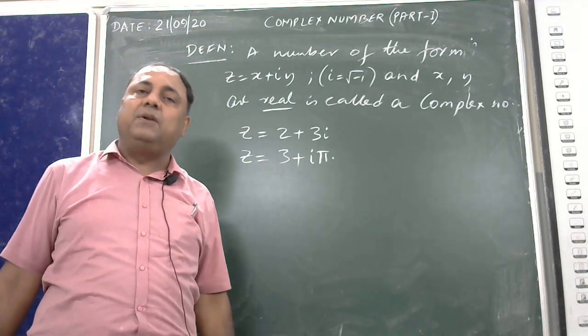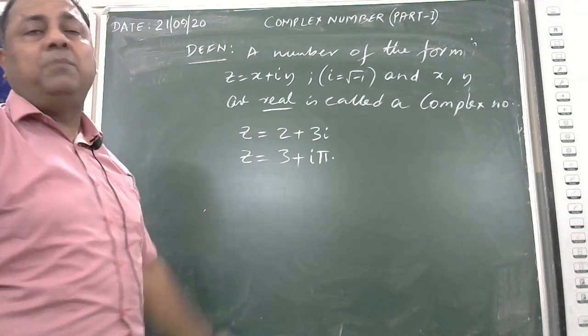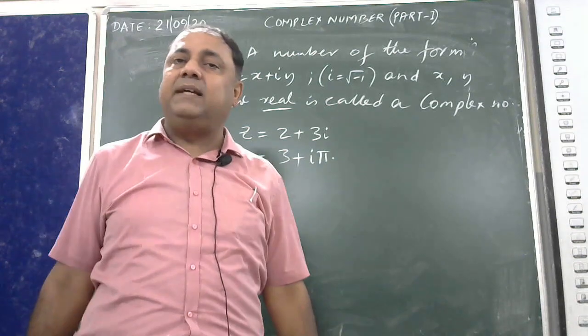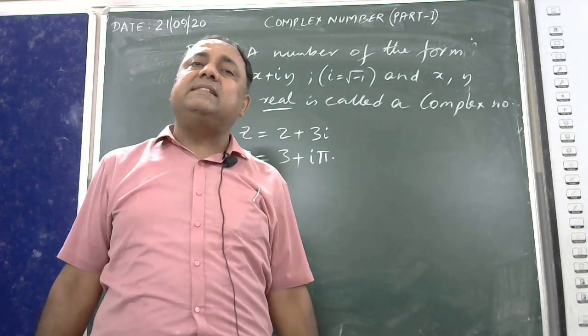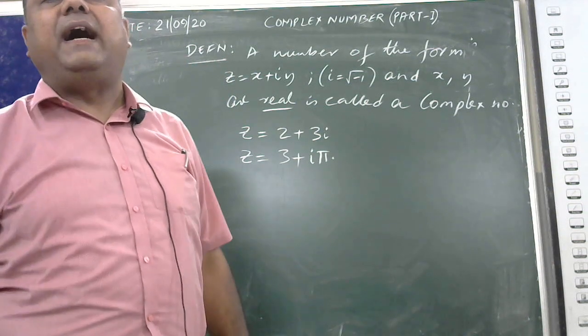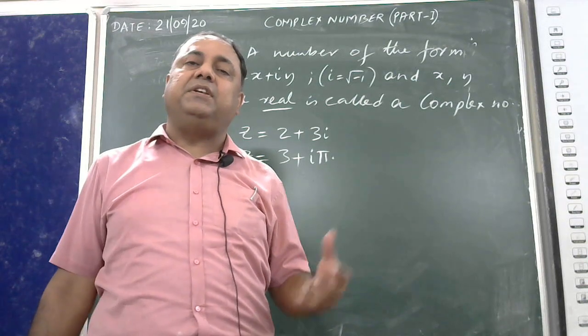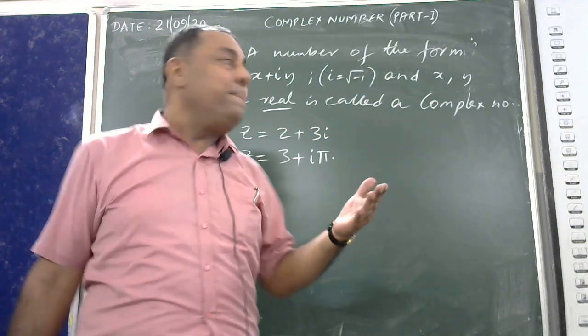I may conclude that any number of the form x plus iy, where i is the unit element of a complex number, i is equal to root of minus 1, the imaginary quantity I have already discussed, is a complex number.